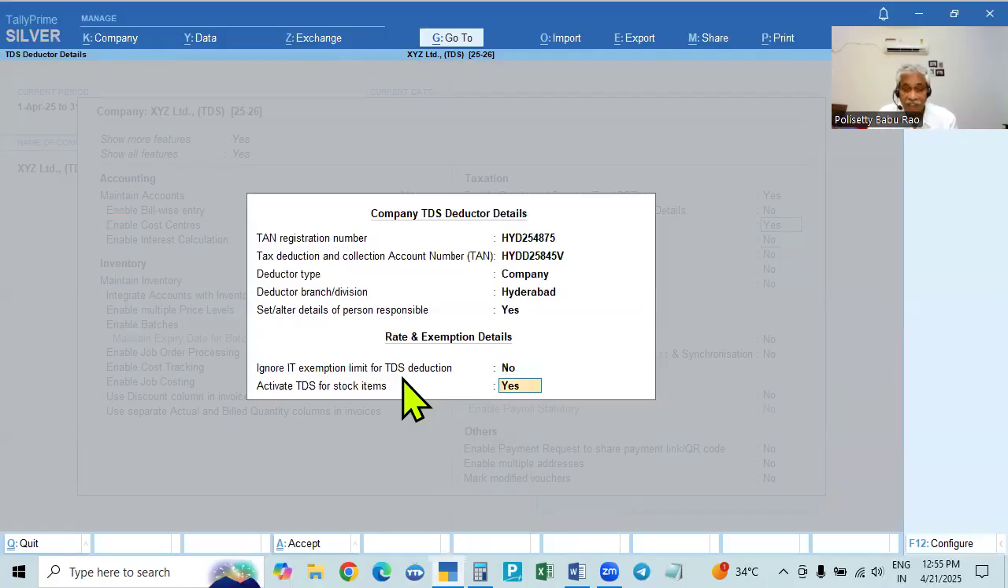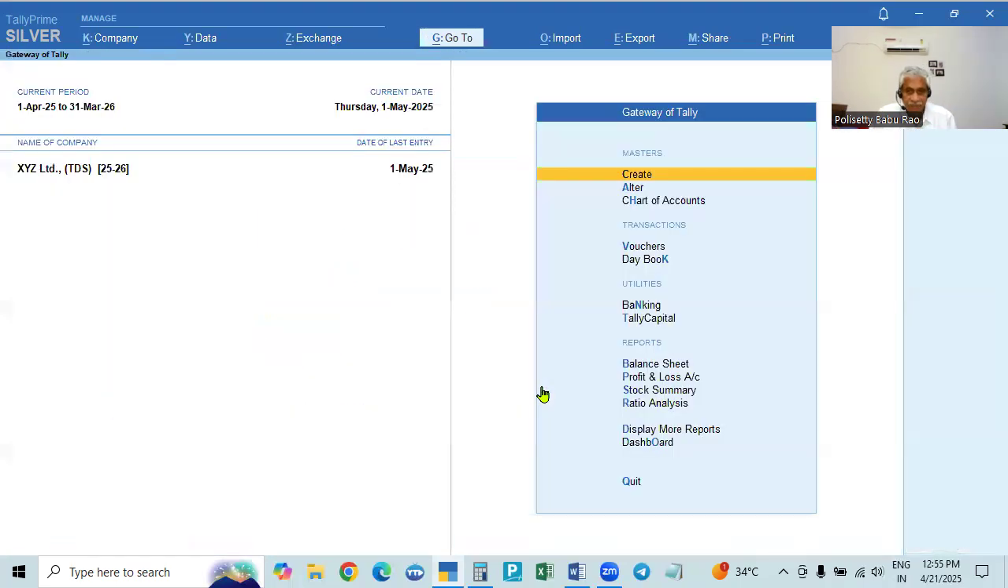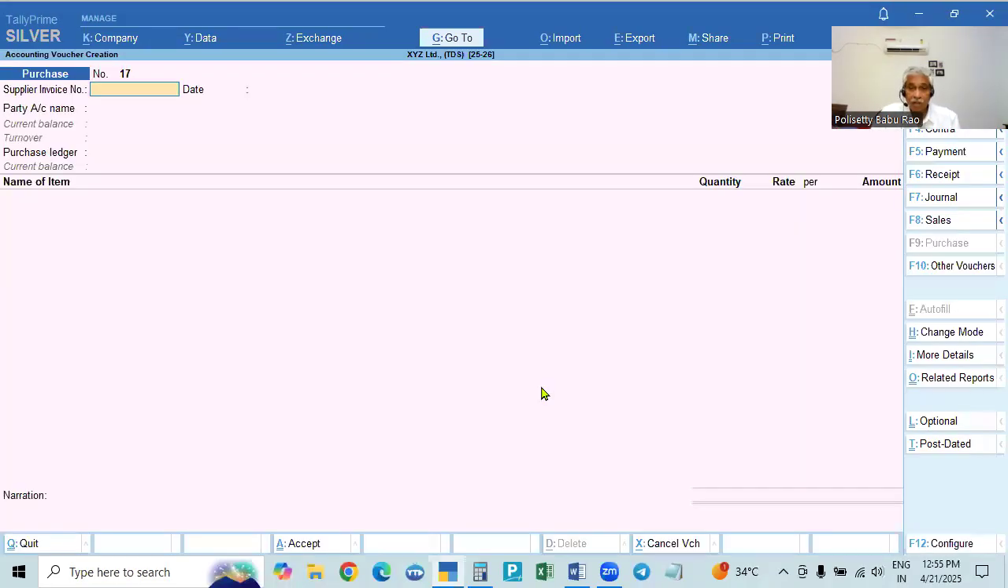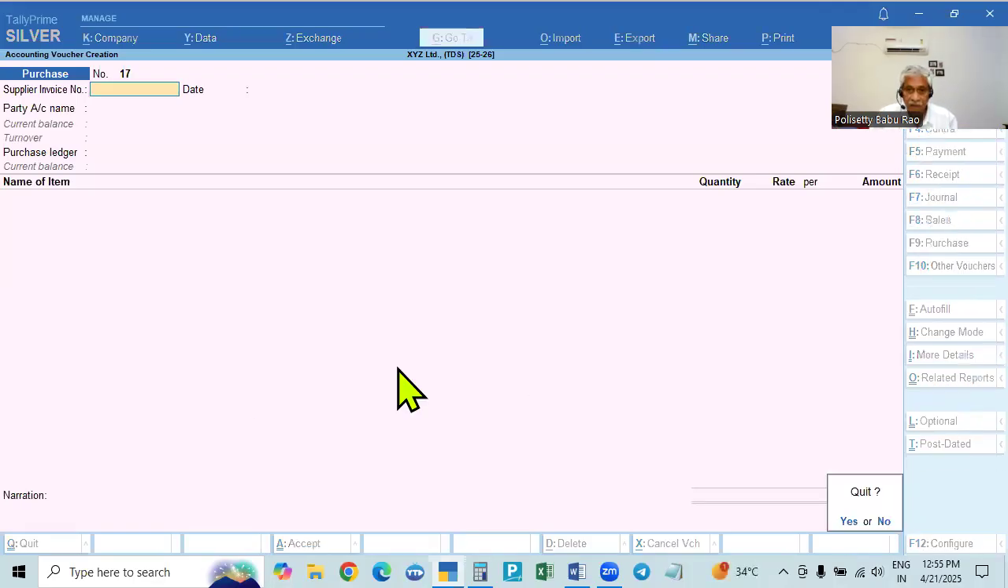And here this is related to purchase of goods. So we have to activate TDS in stock items also. Yes, accepted. Then we will go to the vouchers, and in all the vouchers we created, we can also do it during the voucher entry. So purchase of goods, making that, and then I forgot.